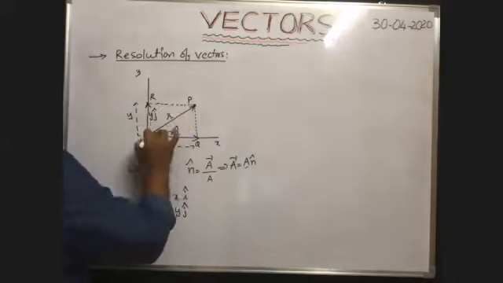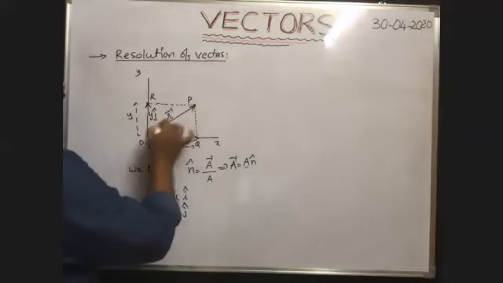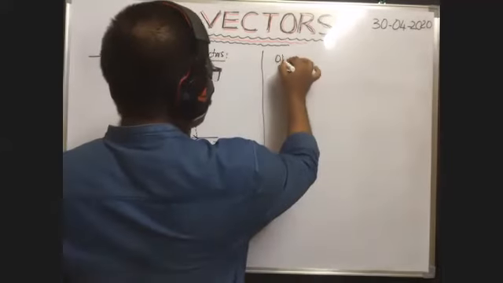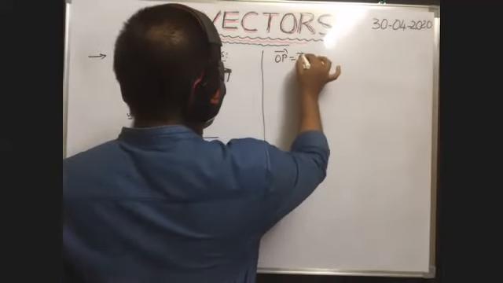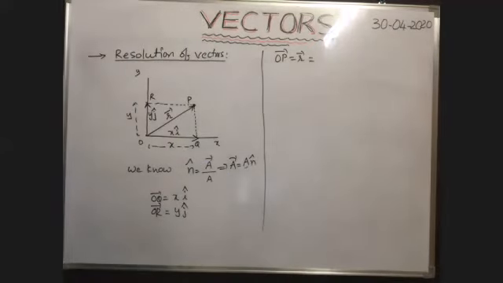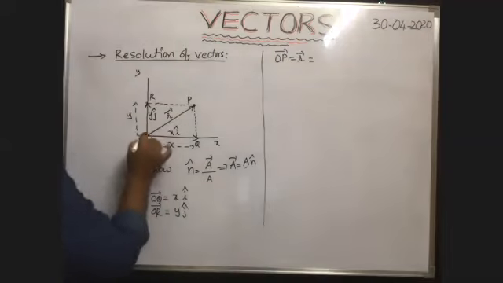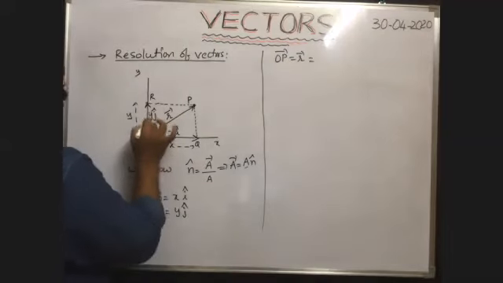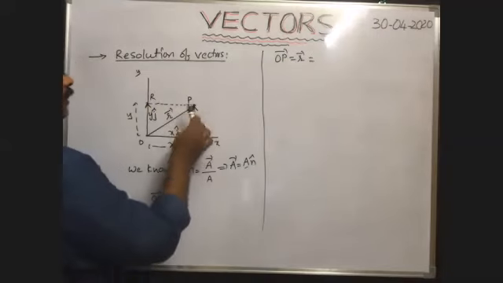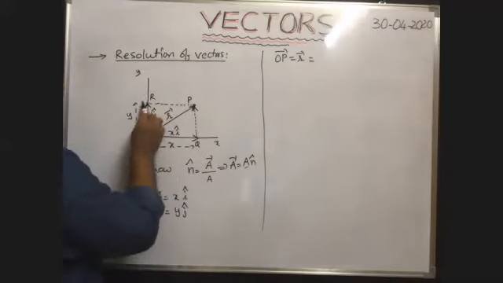Now we need displacement vector OP bar, which is equal to say R bar. Therefore, displacement vector OP bar is equal to R bar. That is equal to what? If OR bar is equal to y j cap, and you take the arrow mark in this direction, this length and this length are the same, and directions are also the same.